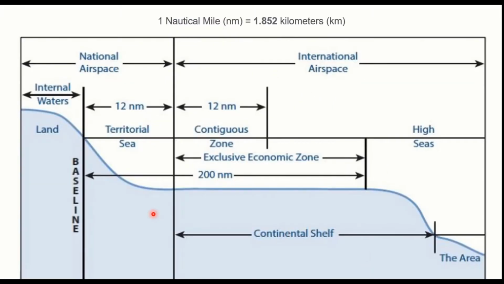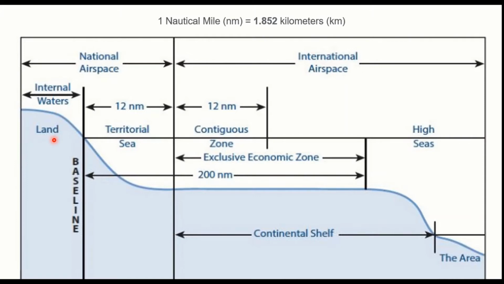Look at this chart. This is the baseline from where we calculate the territorial water, the contiguous zone and exclusive economic zone. This is the baseline where land reaches or connects with the sea. Within this baseline, we have all internal waters like river, pond, lake, or even the bore well or well.